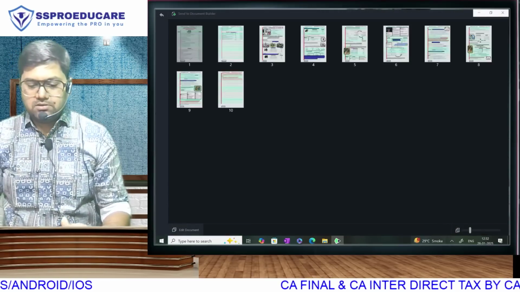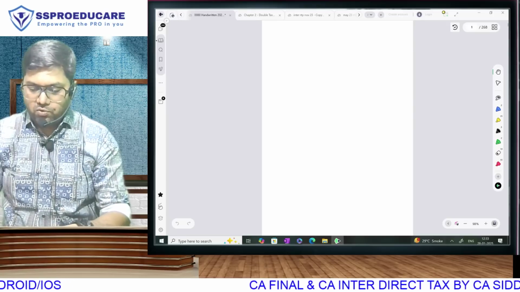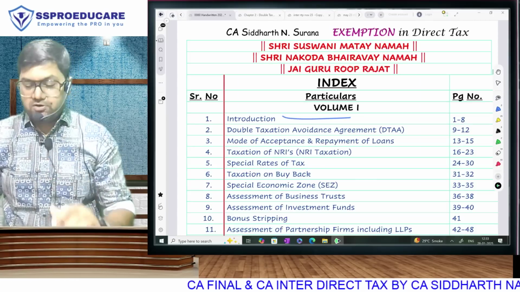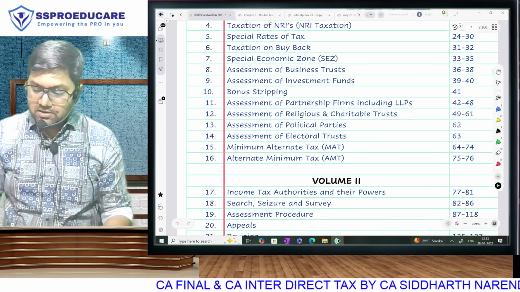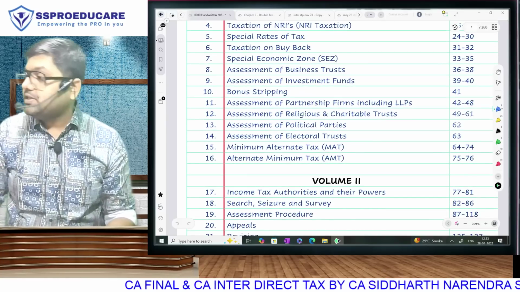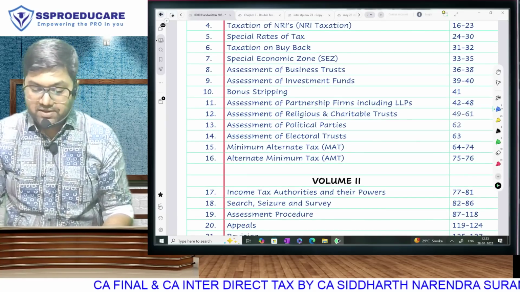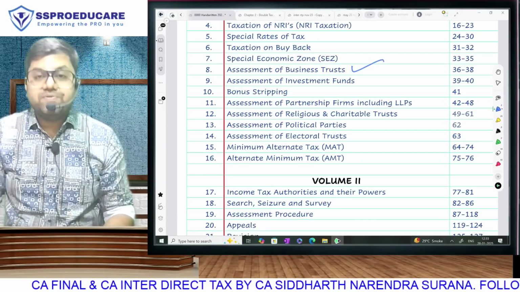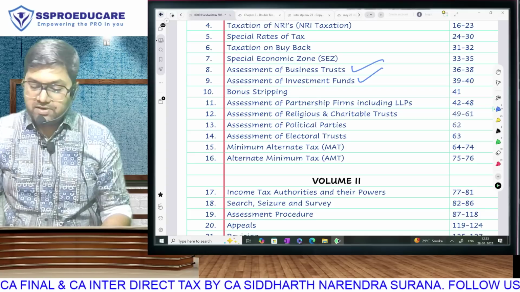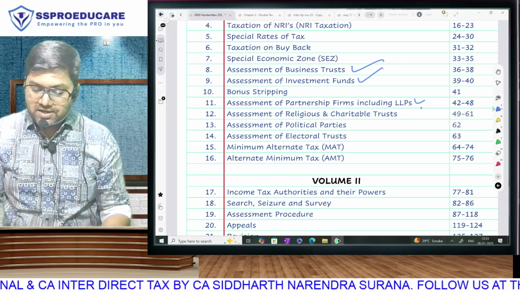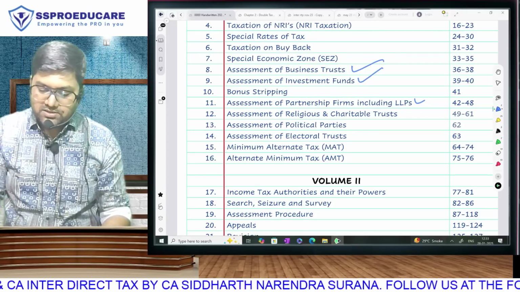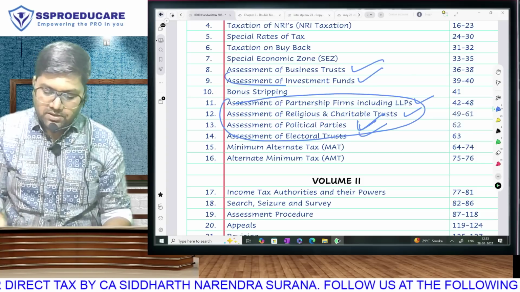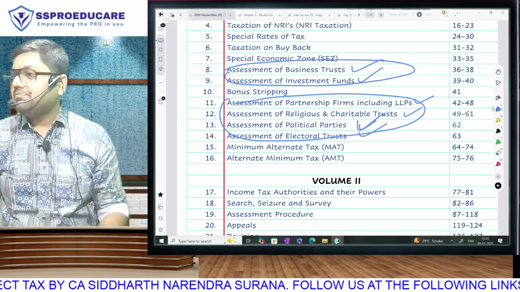But the target is that you have knowledge of individual and HUF taxation. When we talk about CA Final, if you only see the index of the book, we have a chapter called Assessment of Various Entities in the ICAI study material. This is typically the index of a CA Final textbook. We have an organization called Business Trust, about which you have no idea at Inter. Investment fund, you have no idea. Partnership firm, charitable trust, political party, electoral trust. We have to learn the tax treatment of all these organizations by dedicating individual chapters to them.